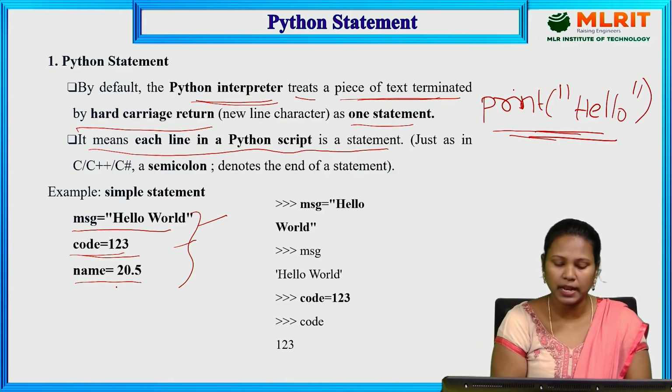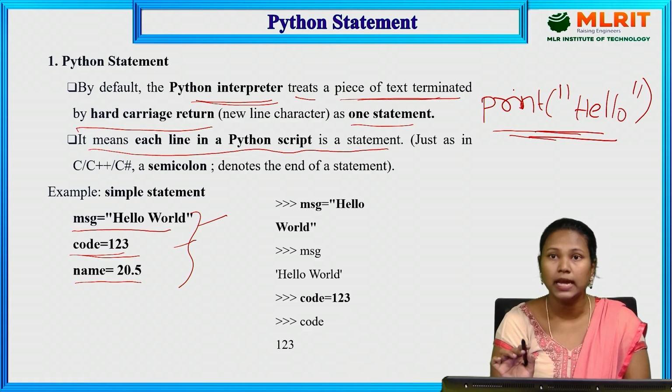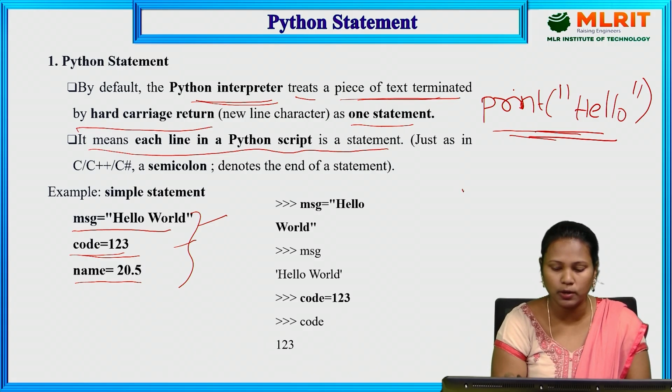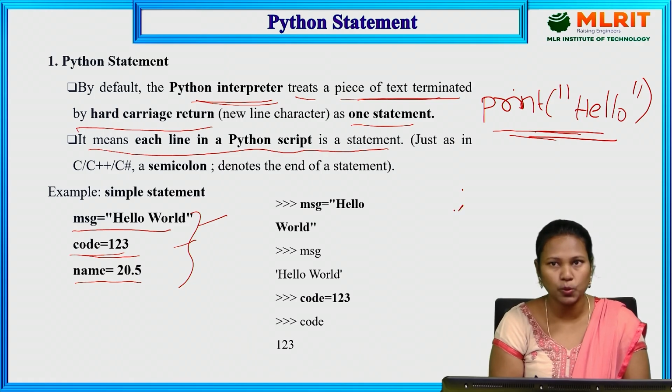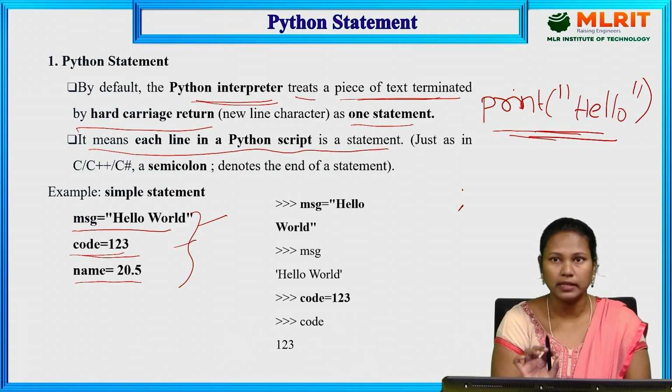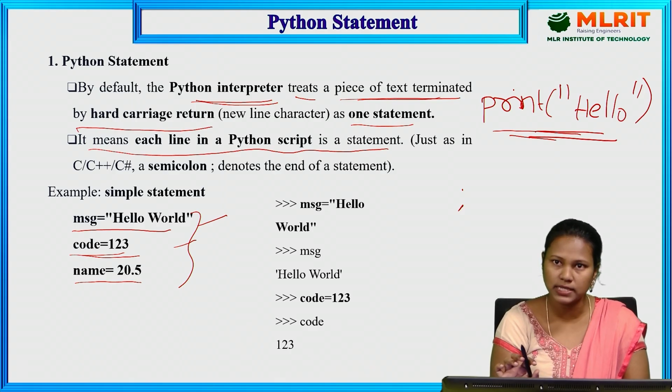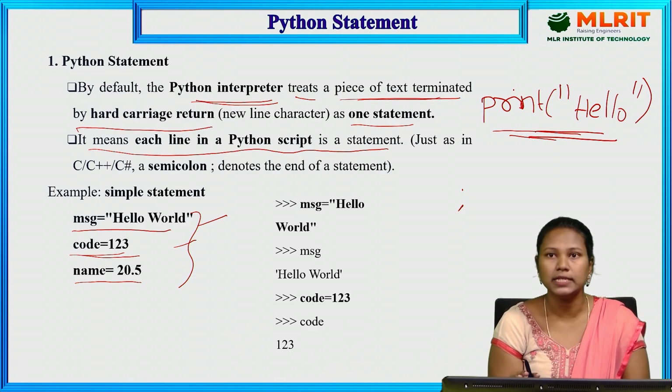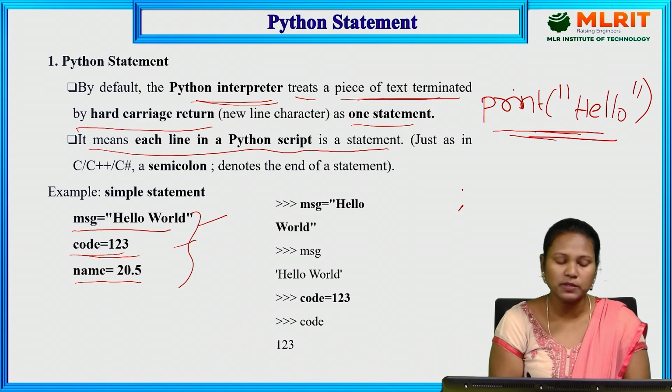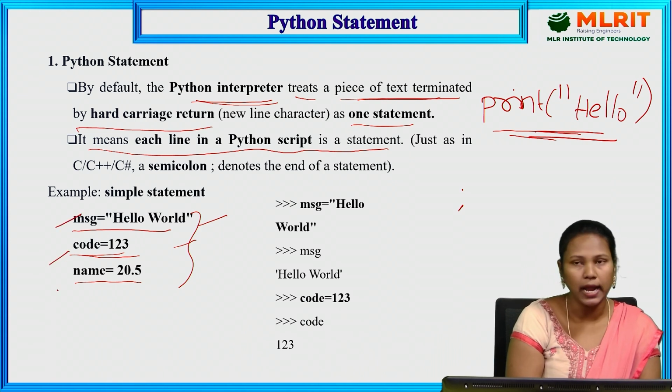So each line in a Python script is a statement. Message is a statement, code is a statement, and name is also a statement. In C, whenever we need to specify that a line is a statement, it ends with a semicolon. But in Python, there is no need to give the semicolon. The statement contains the text and goes to the next line, and that means it is one statement. The examples are message, code and name.